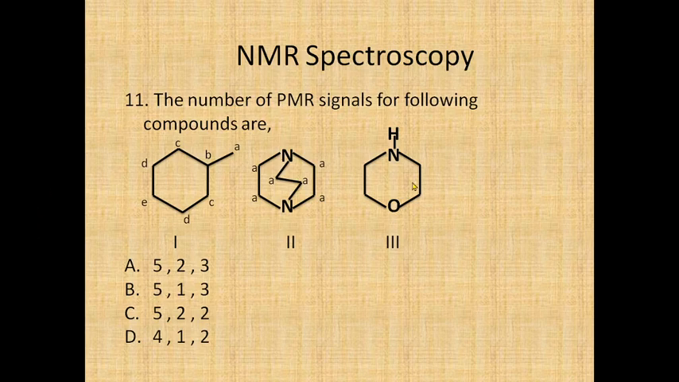That's 5-1. Let's go for the third also. If you see here, this hydrogen is definitely different. It is present on nitrogen. These two are the same, and these two are the same. So the third will have 3. So option B will be the correct answer. It has 5, 1, 3 PMR signals in the spectrum.